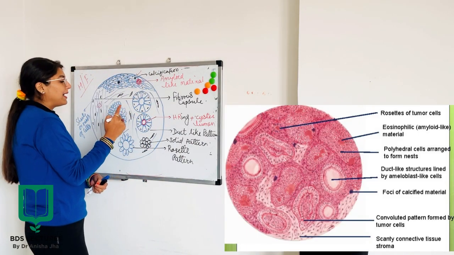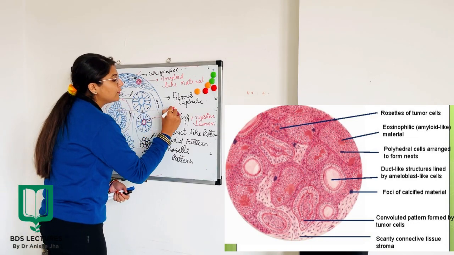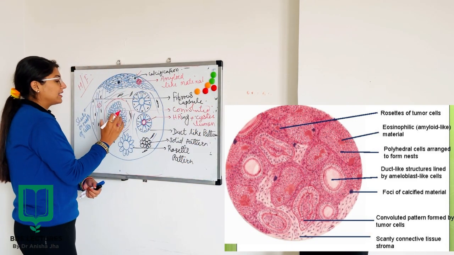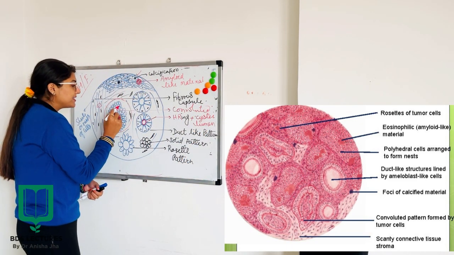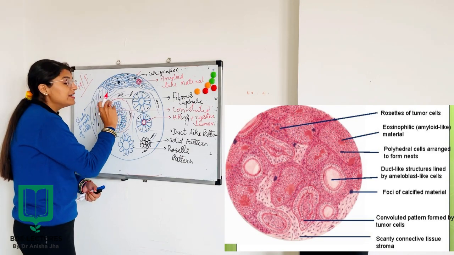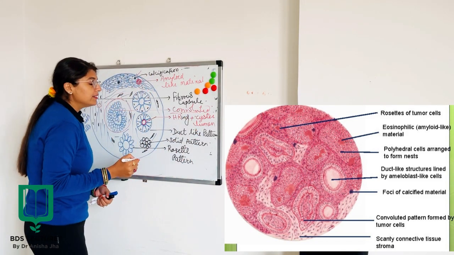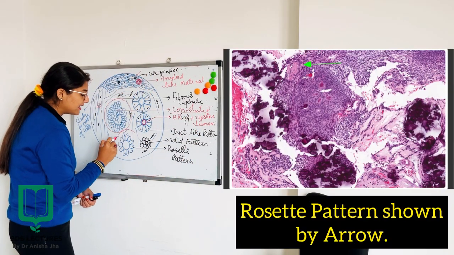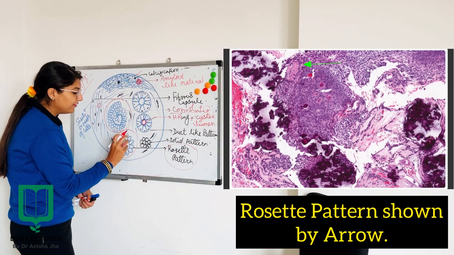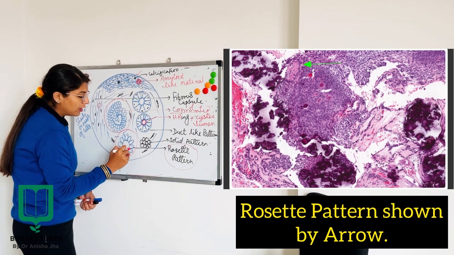Firstly, the first pattern which you can see is this one, that is your convoluted pattern. This is a pattern in which you can see tall columnar cells arranged in a spiral manner. So this is the convoluted pattern. The next pattern which we can see is this rosette pattern. They are present in a flower-like manner, and obviously they are made up of tall columnar cells.